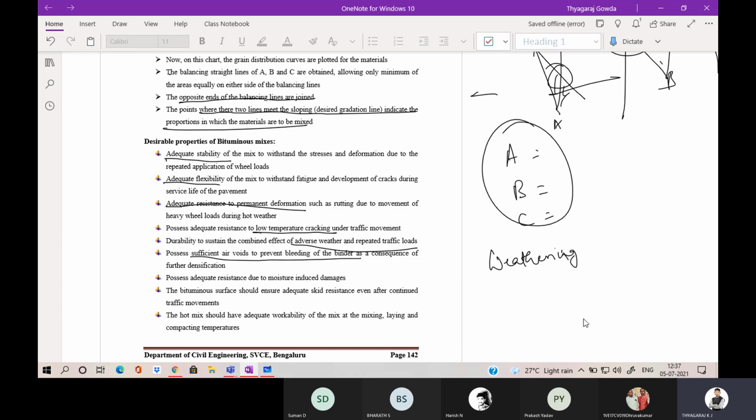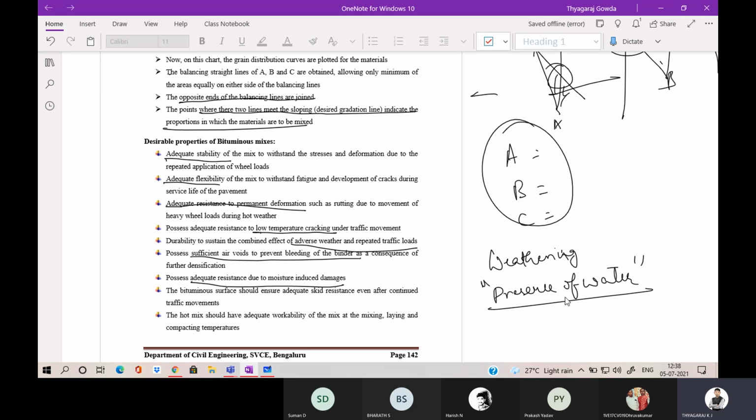If we provide sufficient air voids, that is if we provide a sufficient gap between the aggregates, it will help in avoiding bleeding of the bitumen. Then possess adequate resistance to moisture induced damages, that is presence of water. Presence of water will lead to moisture induced damages, so those can be avoided in the bituminous mixes.